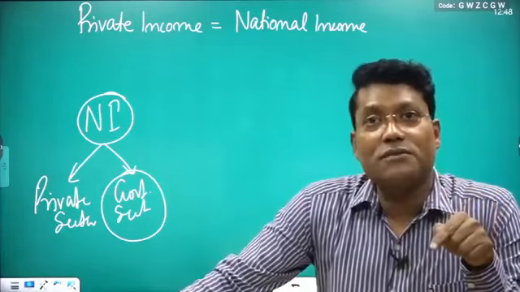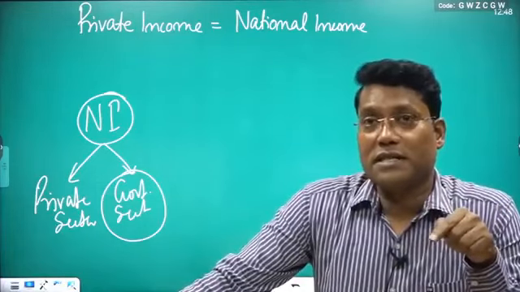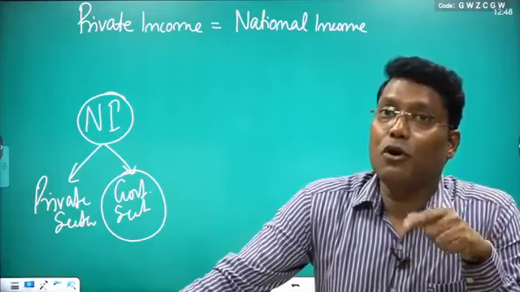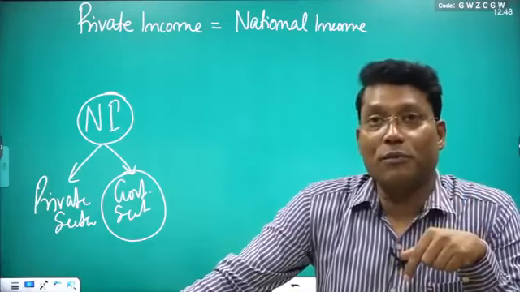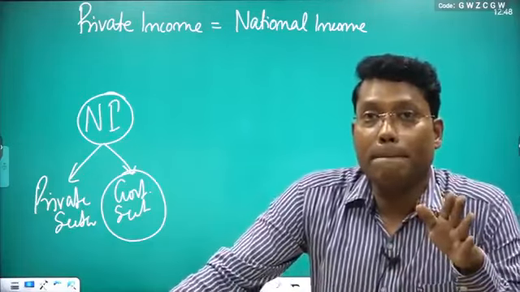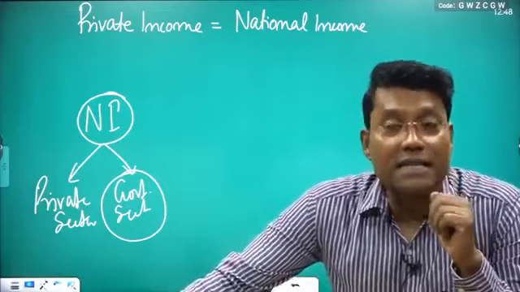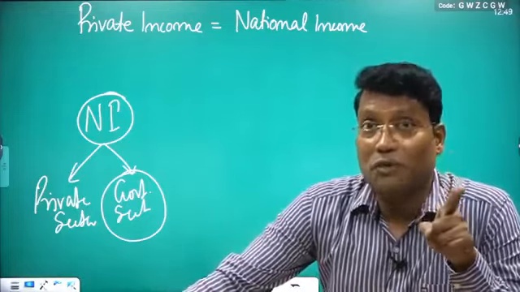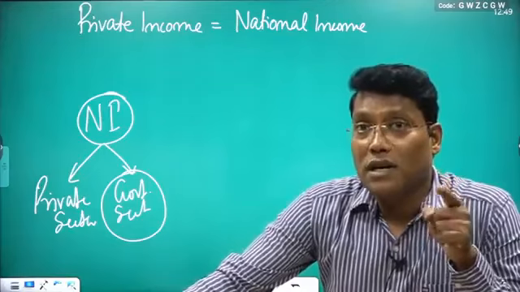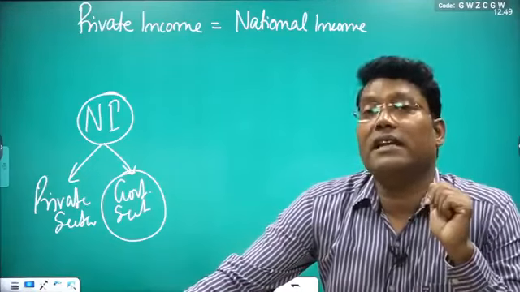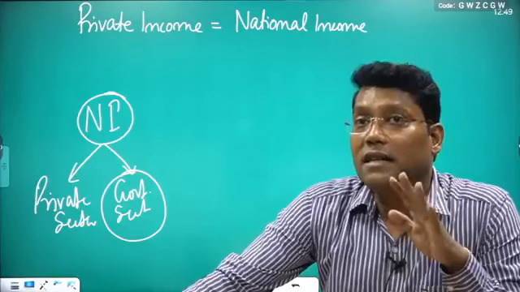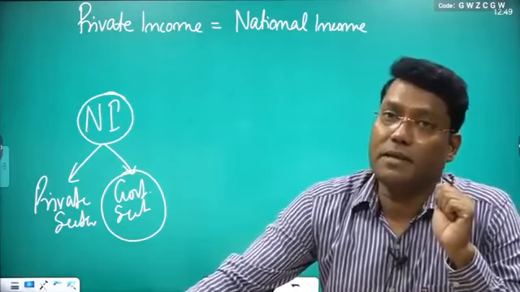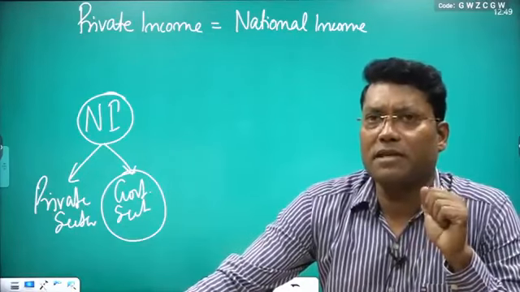You are rendering your services or selling goods and services, then the money you received, or any other form you are receiving, is your income. But a transfer payment, which we discussed on the first day, is a unilateral, one-way transaction. You are receiving the money but you are not giving anything. So we termed it a transfer payment, not income.